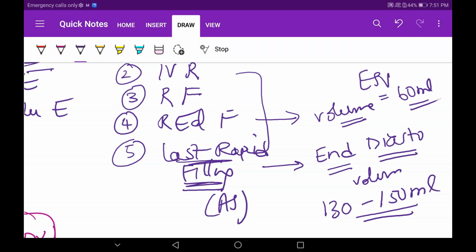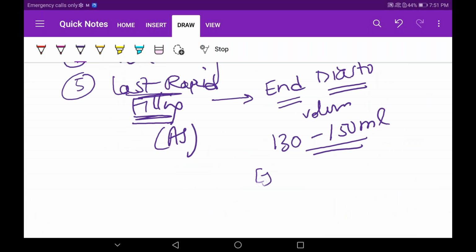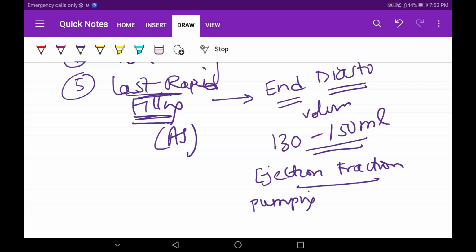What is its significance in the end diastolic volume? I think it will signify the... There is one more concept, ma. It's known as ejection fraction. It will determine the pumping ability of the heart.